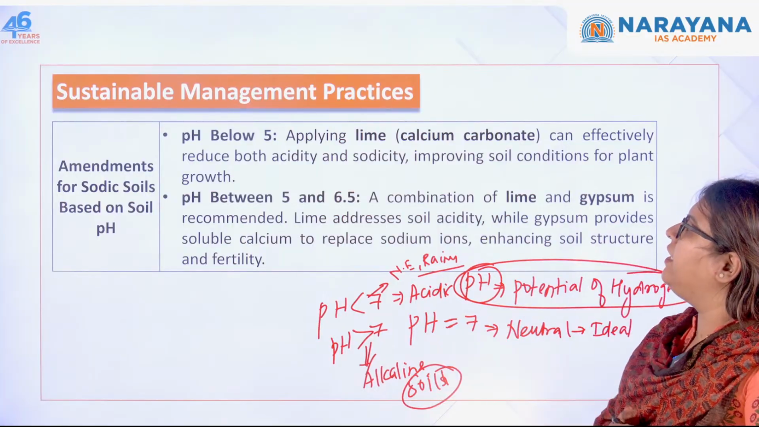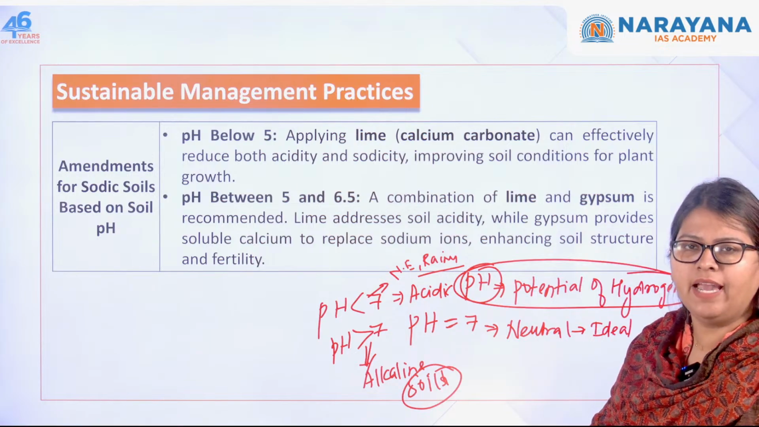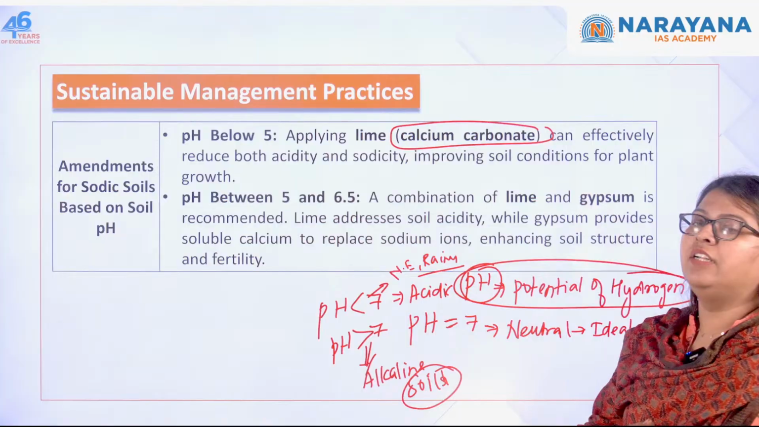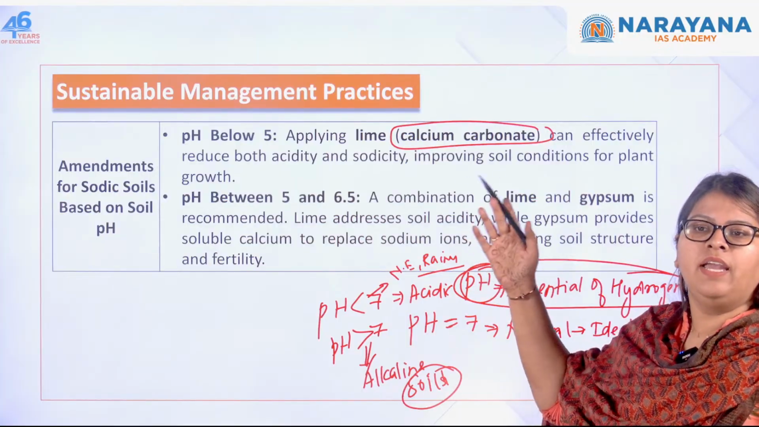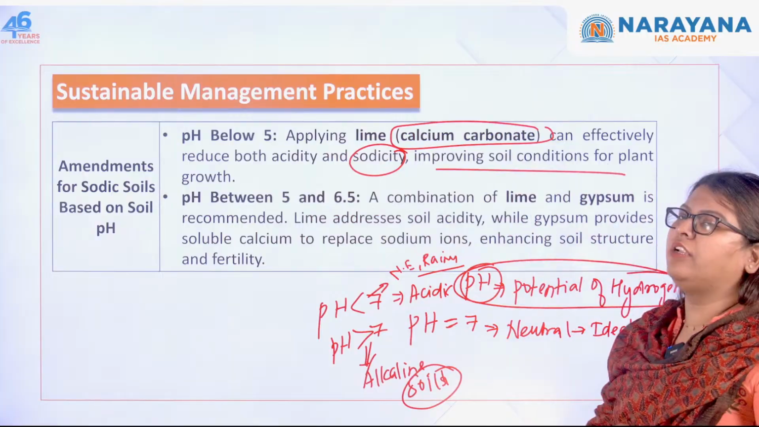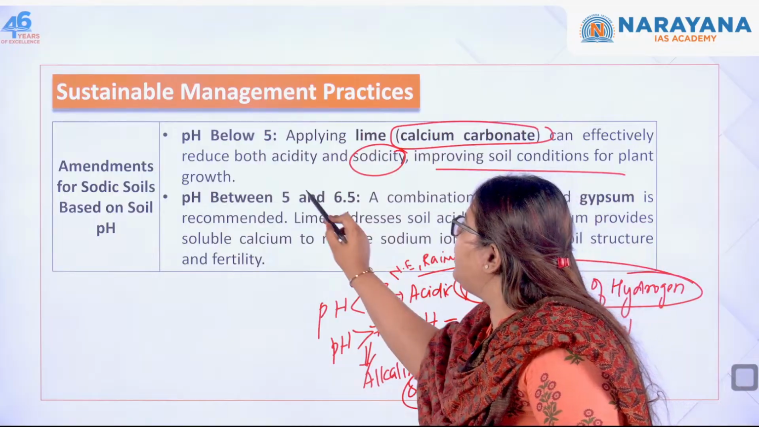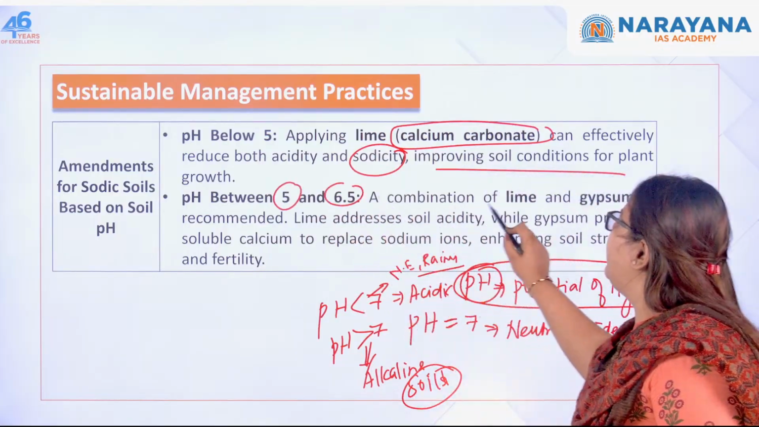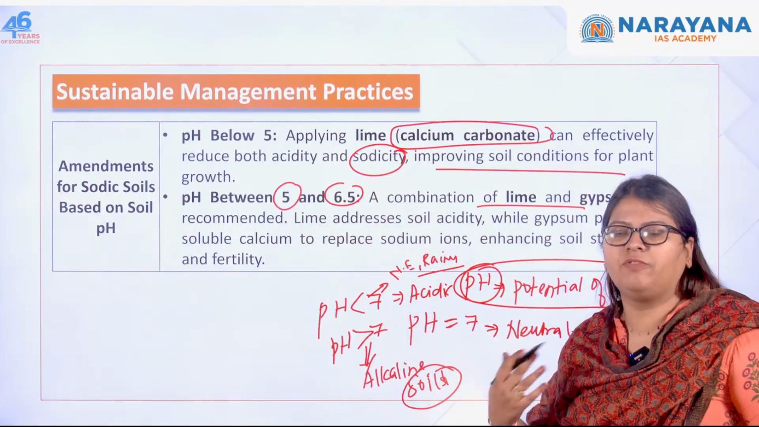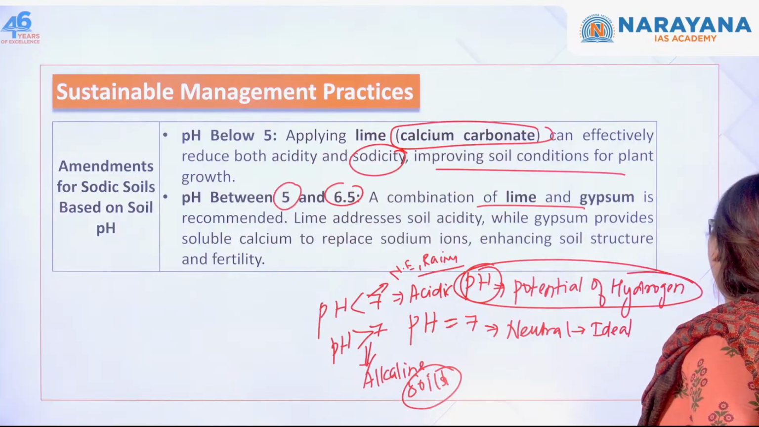So in case of soils with pH below 7 where it is going to be highly acidic, then you have to apply lime, that is calcium carbonate. So this can reduce the acidity as well as the sodicity, improving the conditions of the soil for the plant. The next one, if the pH is between 5 to 6.5, then a combination of lime and gypsum can be applied. This is just for your understanding, not very important for prelims, but important.